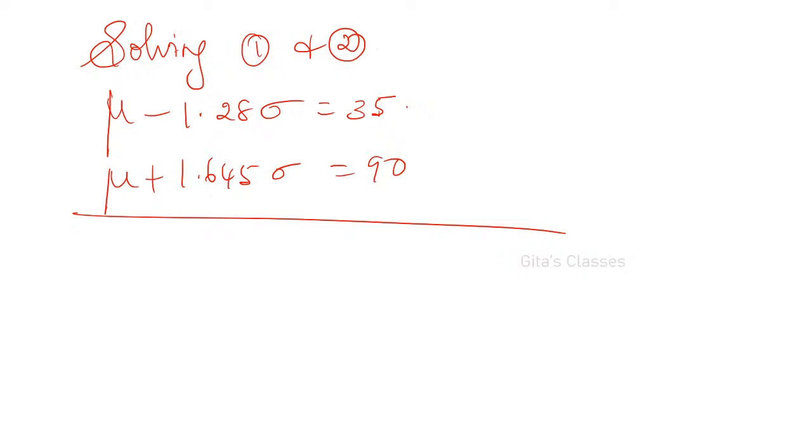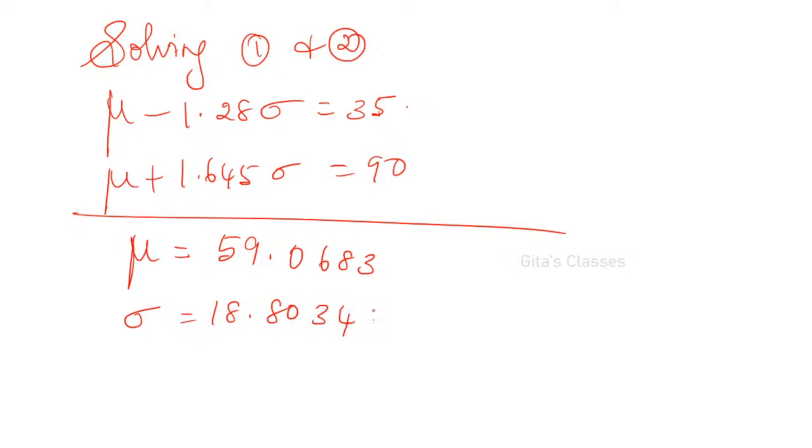0.0683, excellent, Uma. Yes ma, correct. Simra, correct. Very good. 18.64. Actually, okay, one second. 18.80 is also correct. Yes ma, very good. So mu is equal to 59.0683. Yes, excellent. And sigma is 18.8034. Yes, very good. The table must be followed. Yes ma.